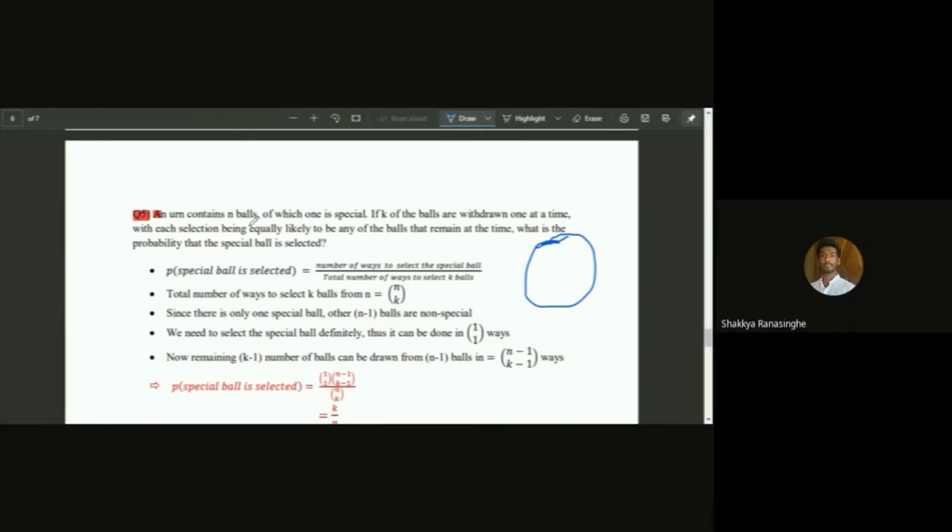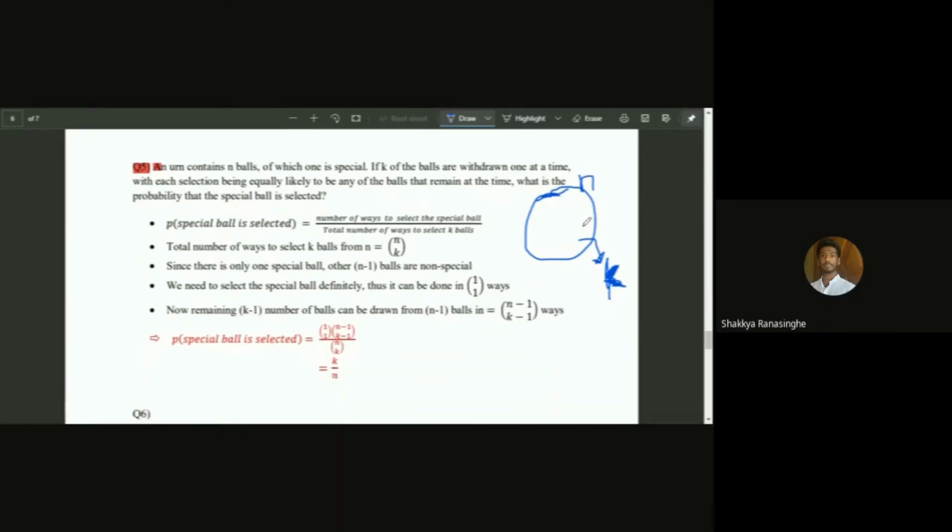Okay, so an urn contains n number of balls, so there are n number of balls. If k of these balls are withdrawn at a time, so we are taking k number of balls. You should be drawing much clearer plots, sorry for my graph. So if k balls are withdrawn one at a time, with each selection being equally likely to be any of the balls that remain at the time.